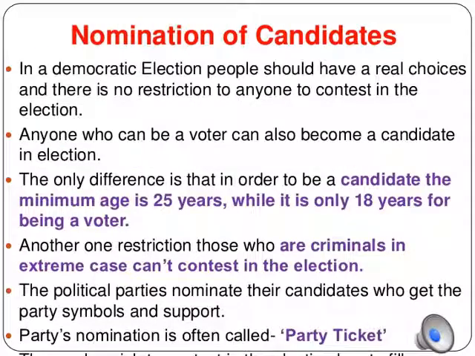Now the nomination of candidates. Anyone who can be a voter can also become a candidate in the elections. The only difference is that to be a candidate, the minimum age is 25 years. Political parties nominate their candidates, who get the party symbol and support. The party's nomination is often called a party ticket.